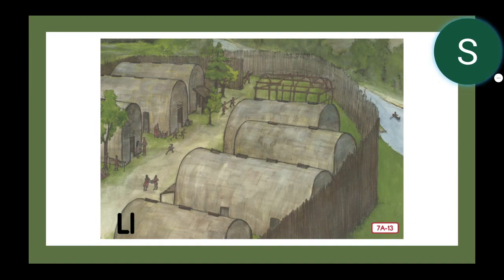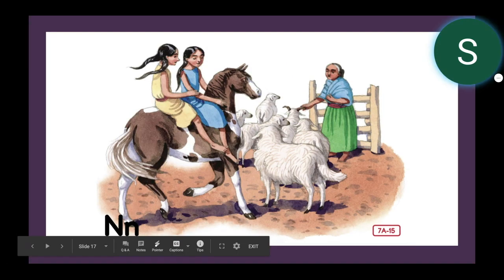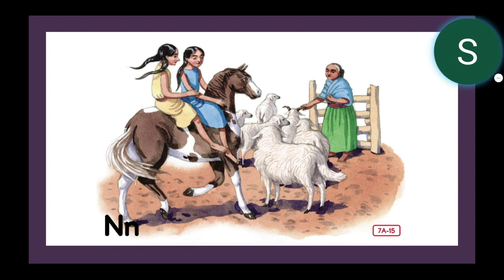L is for longhouses built of logs and bark. M is for moccasins made of leather and beads. N is for Navajo who herded flock of sheep.